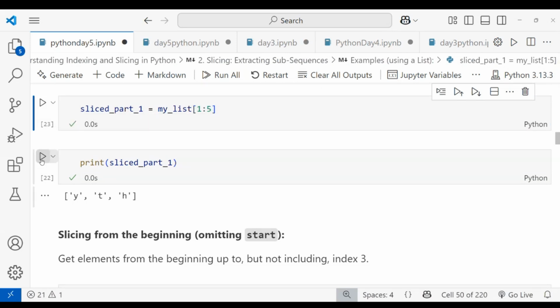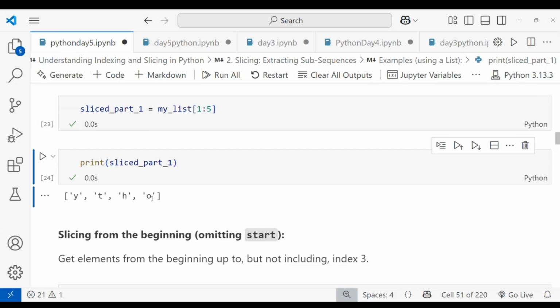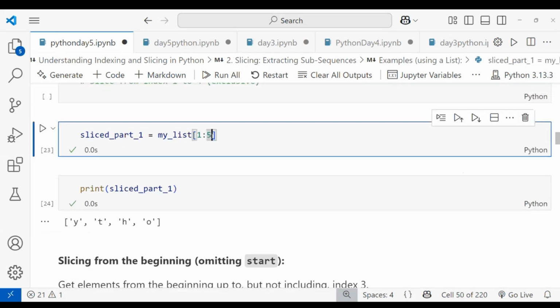When I'm printing, you can see here, right? I want the complete list, so I want up to 6, right? So I'm giving 7.